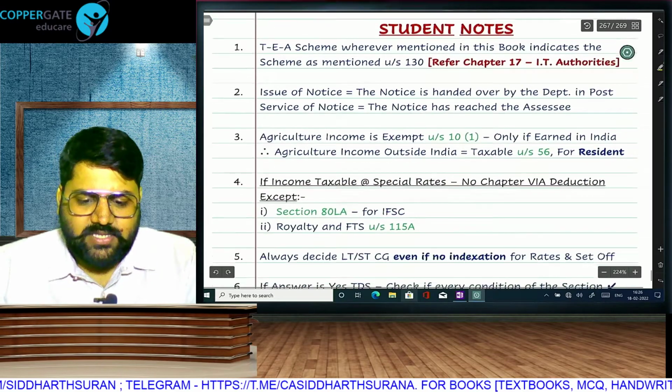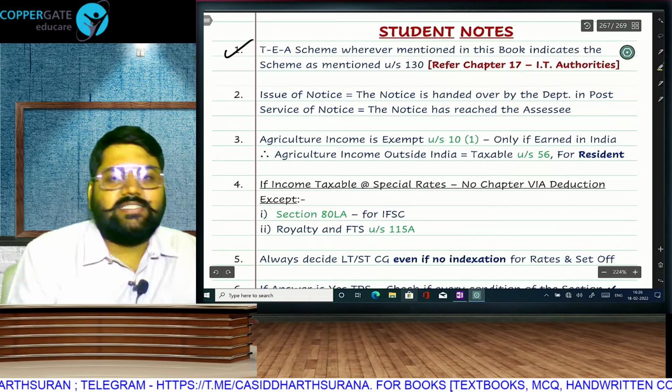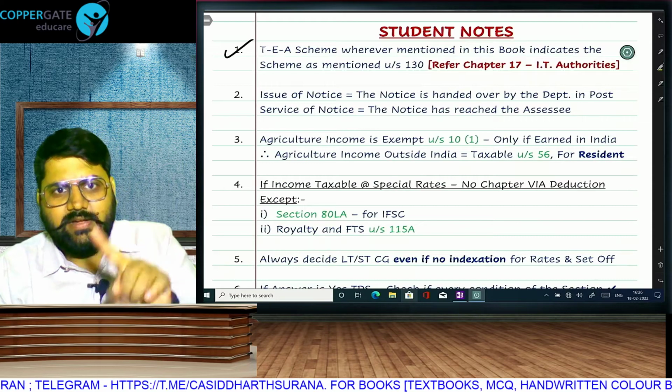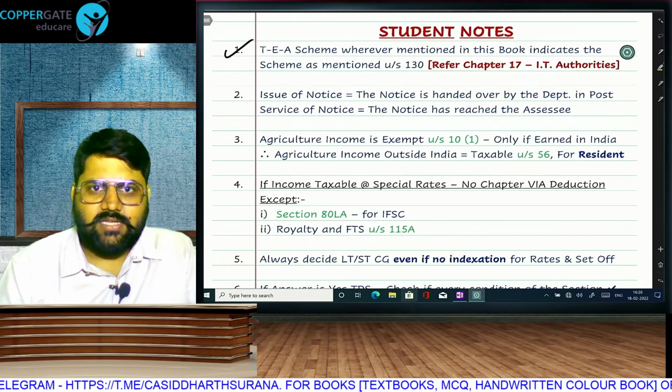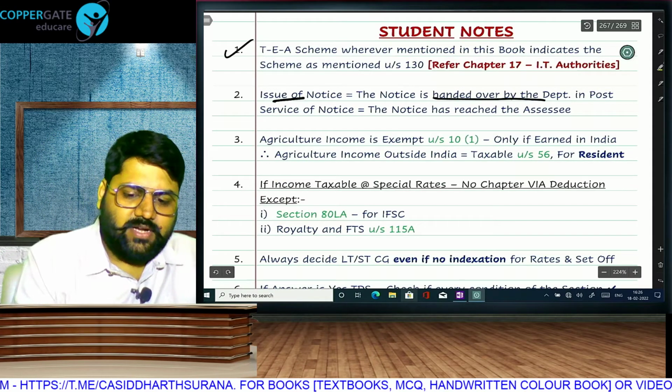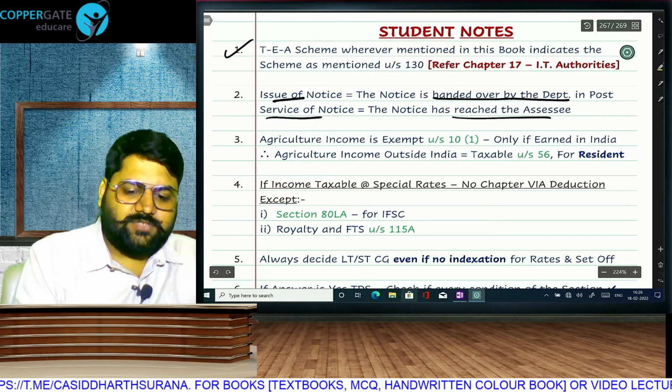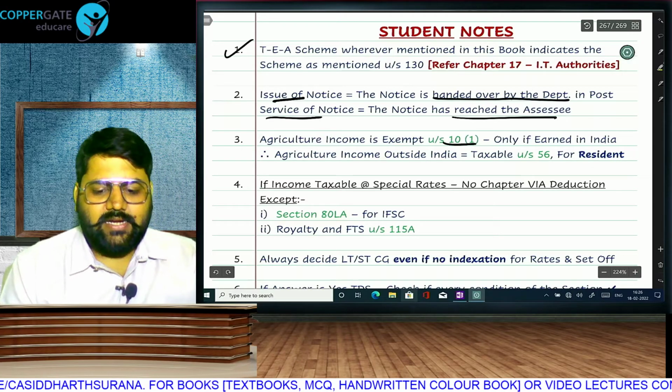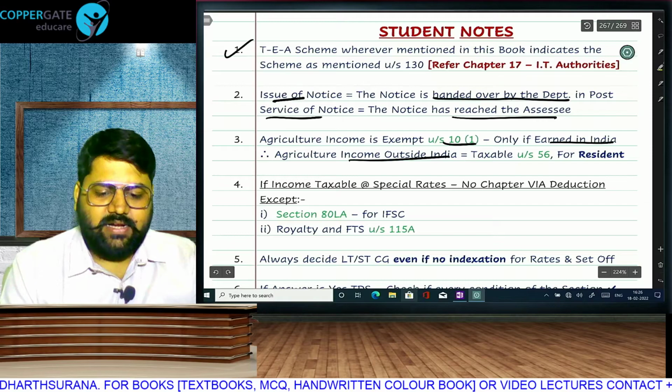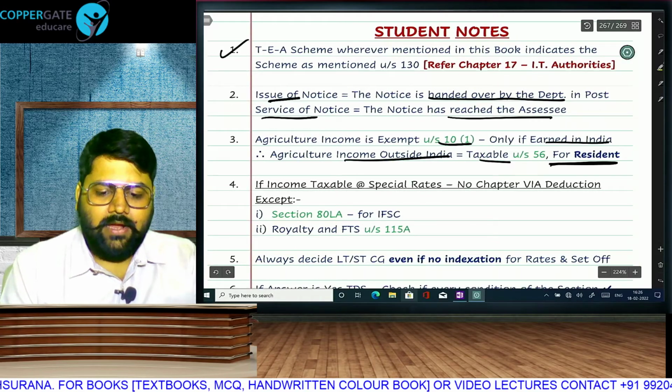The next few pages are general notes. For example, the TDS scheme I have written in a lot of places. Detailed explanation of the TDS scheme was in the IT authorities chapter. Issue of notice means it should leave the department, and service of notice means it should reach the assessee. Agriculture income is exempt only if earned in India. Outside India it is taxable, but only for a resident under IFOS.